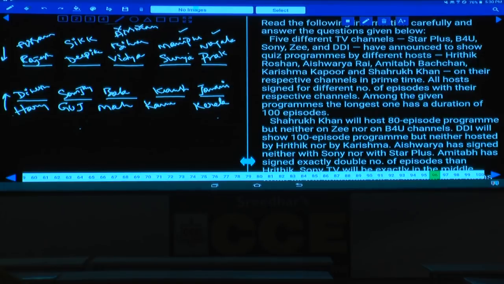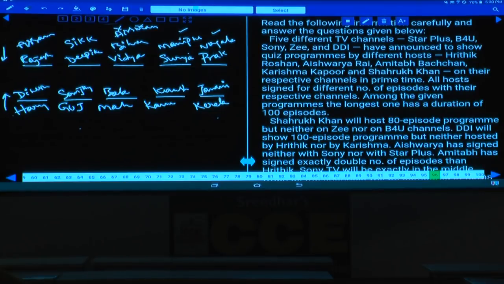All hosts signed for different numbers of episodes with their respective channels. Among the given programs, the longest one has a duration of 100 episodes, that is clearly given, isn't it? And Shah Rukh will host 80.